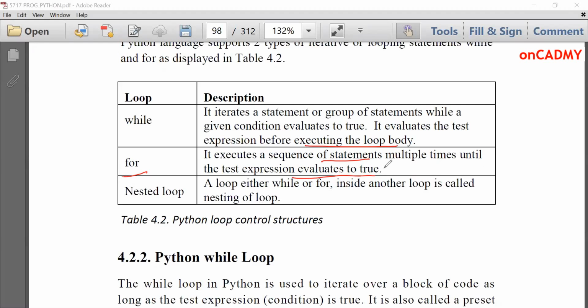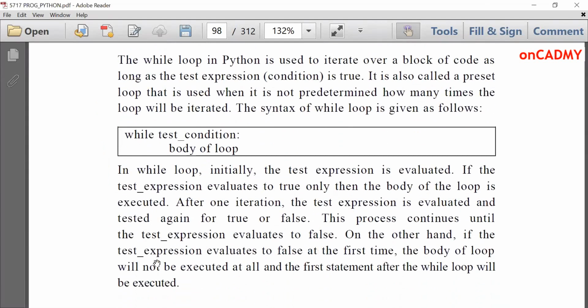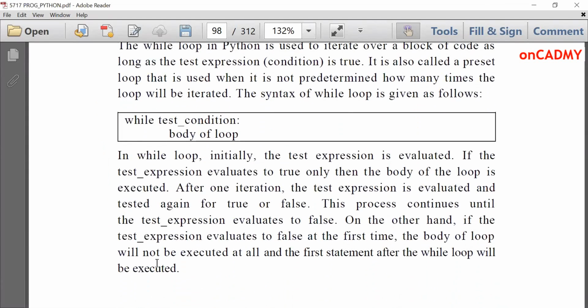A nested loop, just like we have studied, we can use if inside if statement. Similarly, we can use one loop inside another loop, and that concept is called nesting of loops. We'll discuss all of these concepts in detail with programming illustrations. Now, what is Python while loop? This is its general syntax.